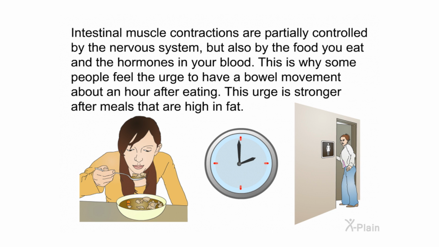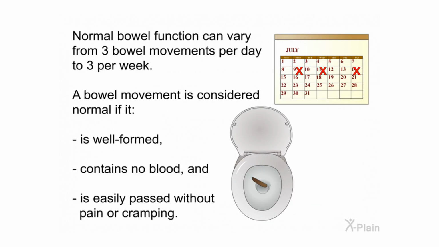Intestinal muscle contractions are partially controlled by the nervous system, but also by the food you eat and the hormones in your blood. This is why some people feel the urge to have a bowel movement about an hour after eating. This urge is stronger after meals that are high in fat. Normal bowel function can vary from 3 bowel movements per day to 3 per week. A bowel movement is considered normal if it is well formed, contains no blood, and is easily passed without pain or cramping.